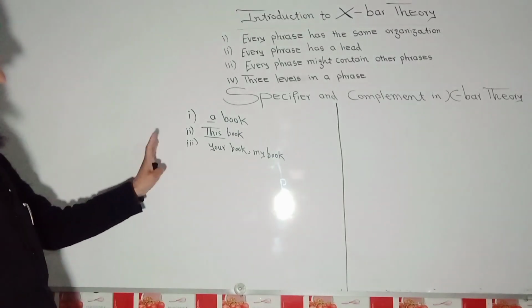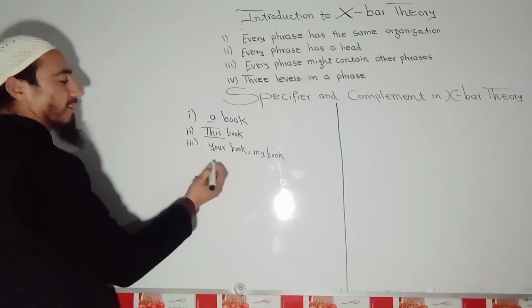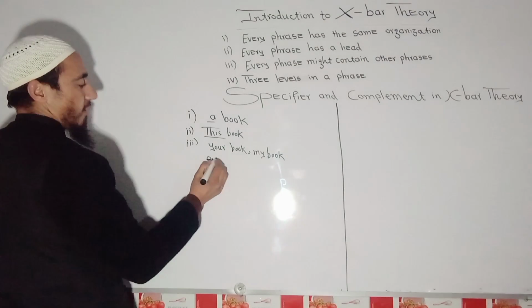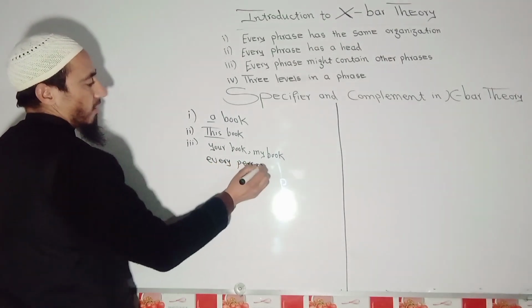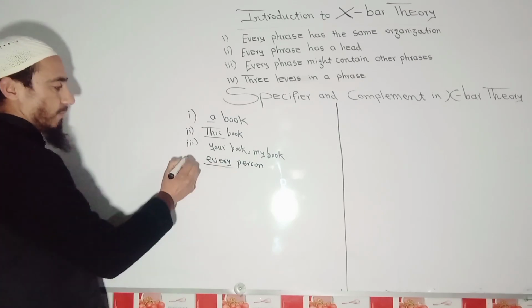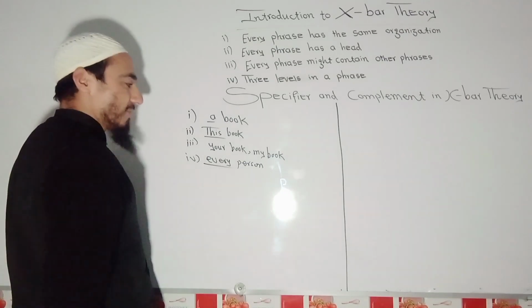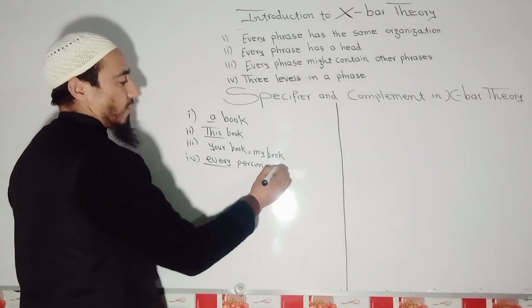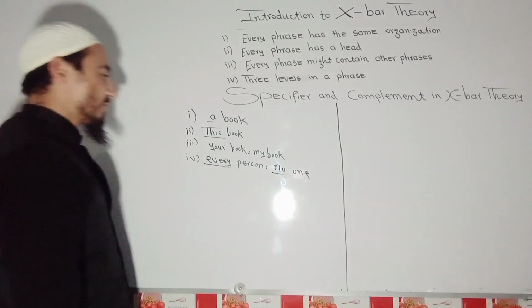Now, after that, I am going to tell you about quantifiers. We also have quantifiers, such words like every person, for example. Here, every is what? Every is a specifier and it is a quantifier as well. Same is the case with no, no other, or no one. So here no one is a quantifier.